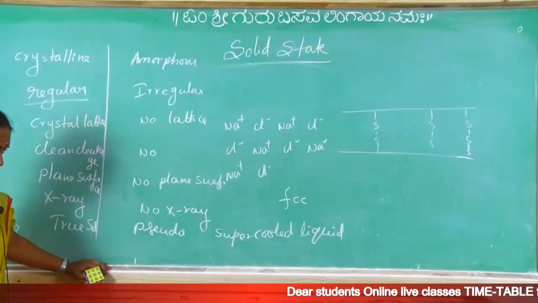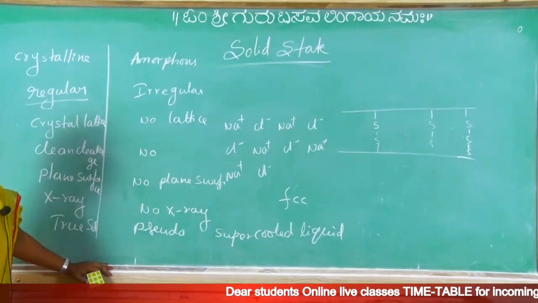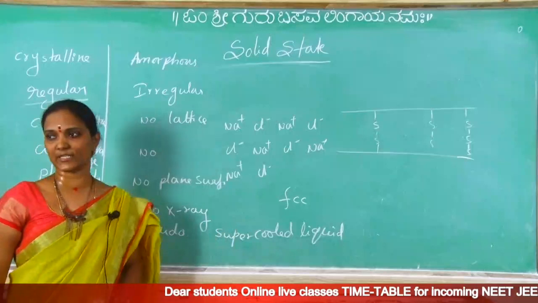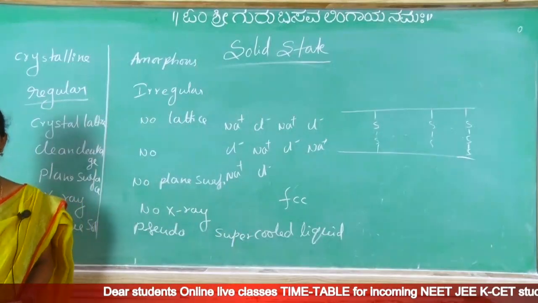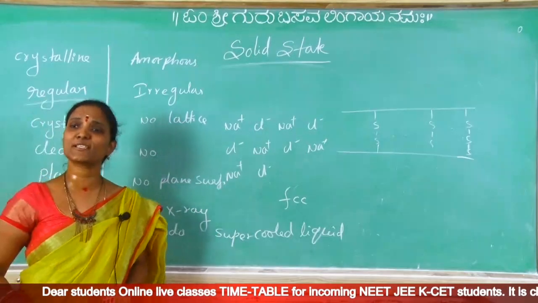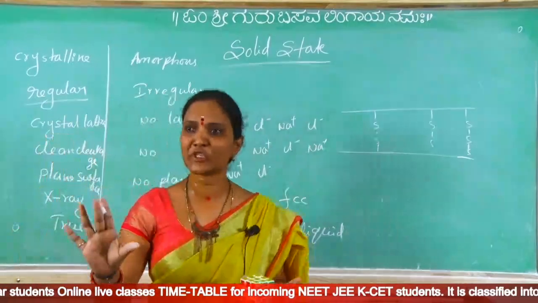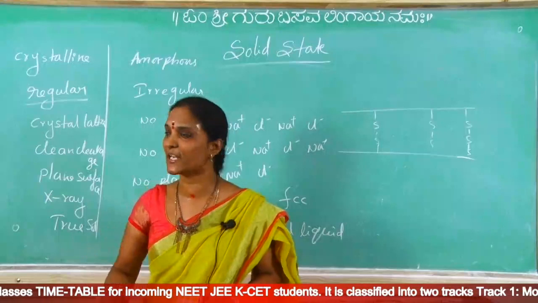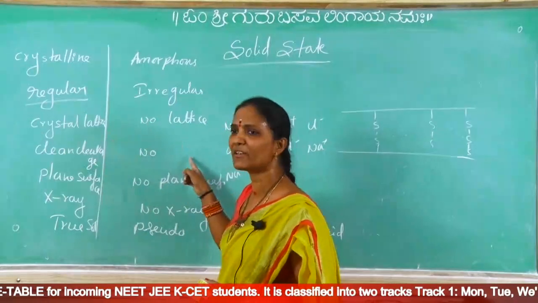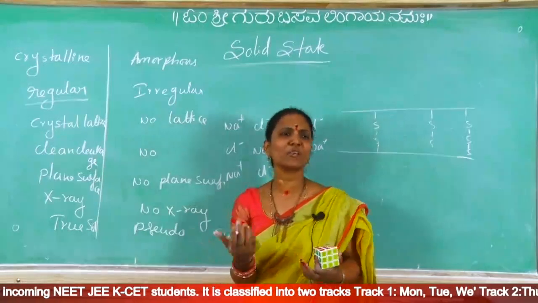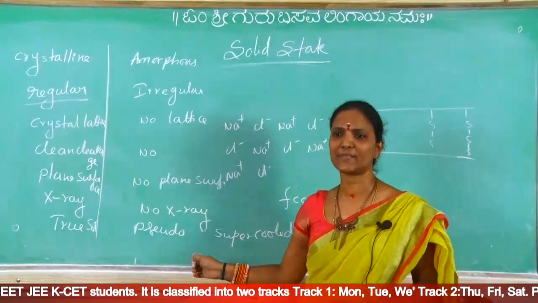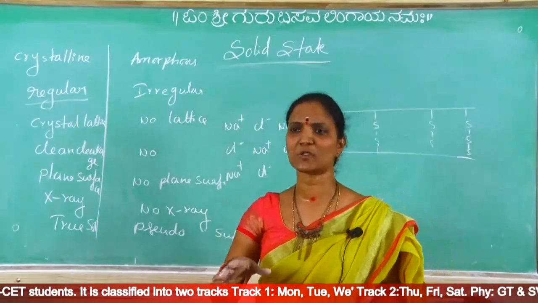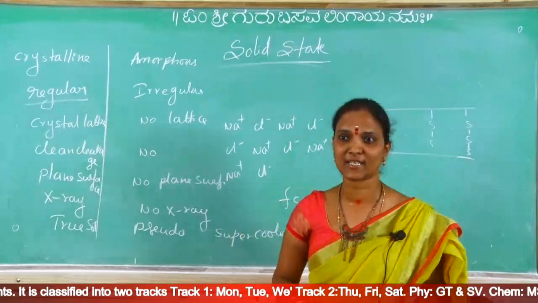I hope you are able to understand my handwriting also. Pseudo solids, super cooled liquids. They are called pseudo solids or super cooled liquids. Why are they pseudo solids? A solid has definite shape, definite volume. If a definite shape is there, that is called the solid state. Here definite shape, but here no definite shape. So how can we say these are solids? That's why they are called pseudo solids, because they have solid characters and liquid characters also.